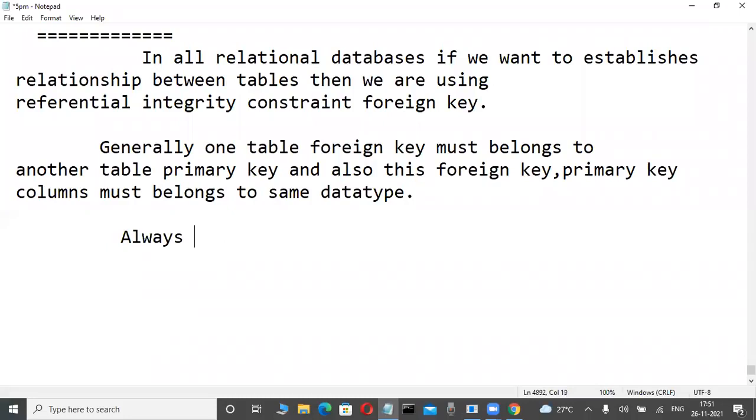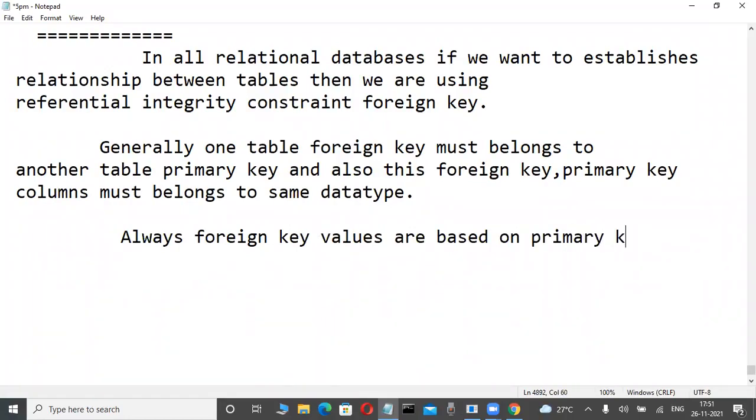Always foreign key values are based on related primary key values only.